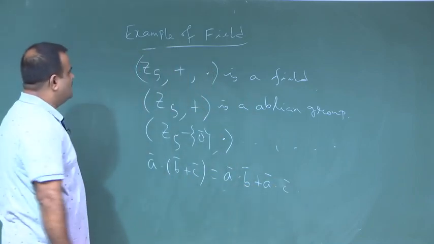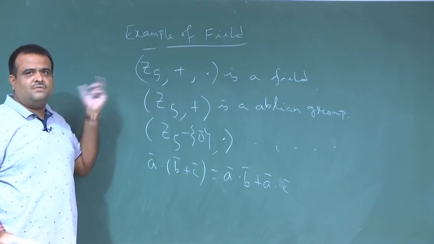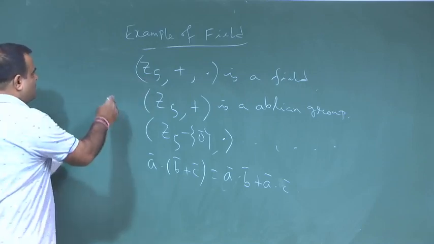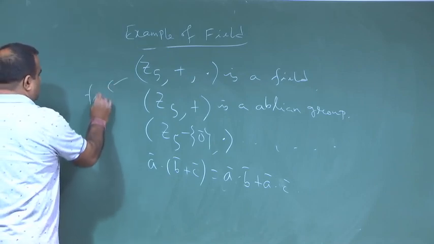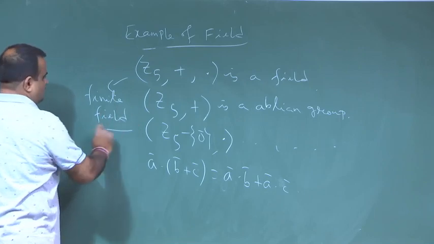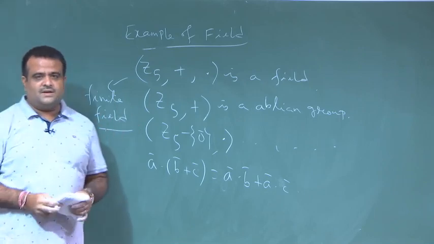So, this is a field. Since the number of elements here is finite, there are only 5 elements, this is also called a finite field.